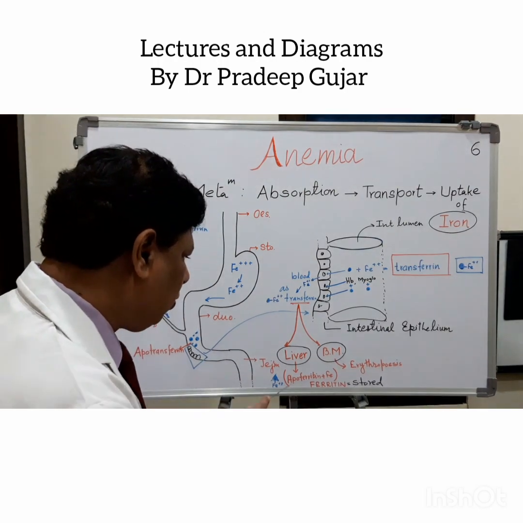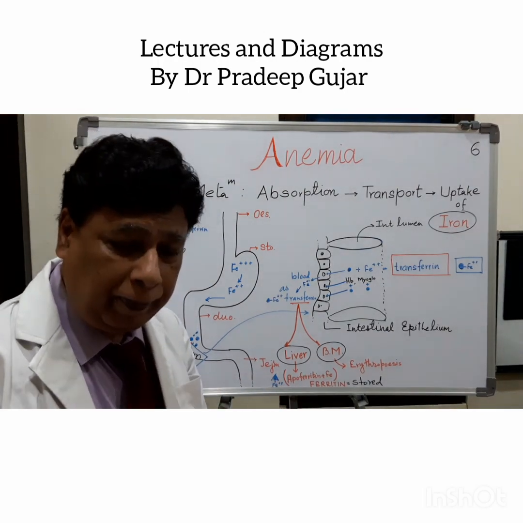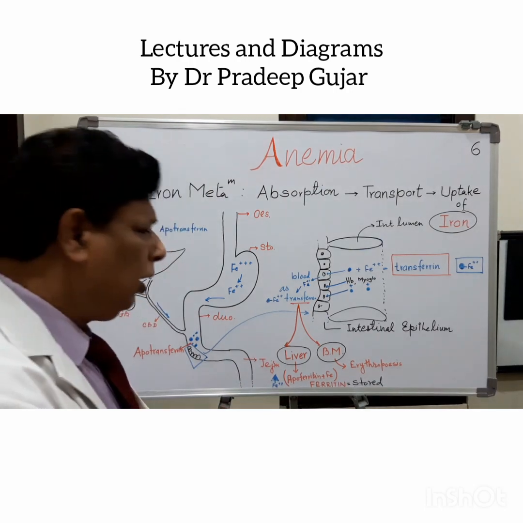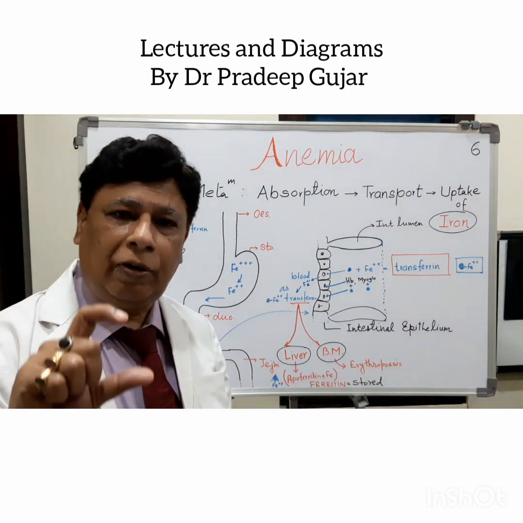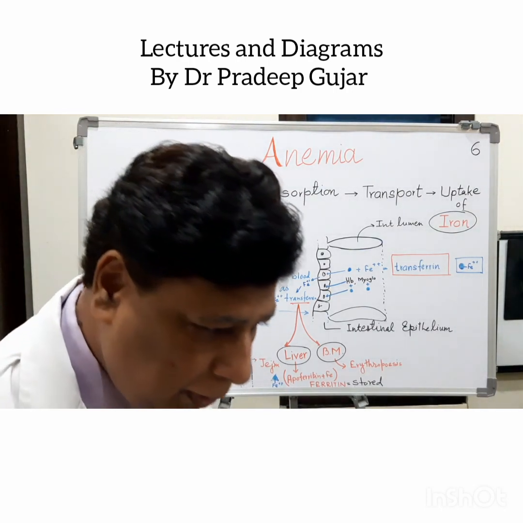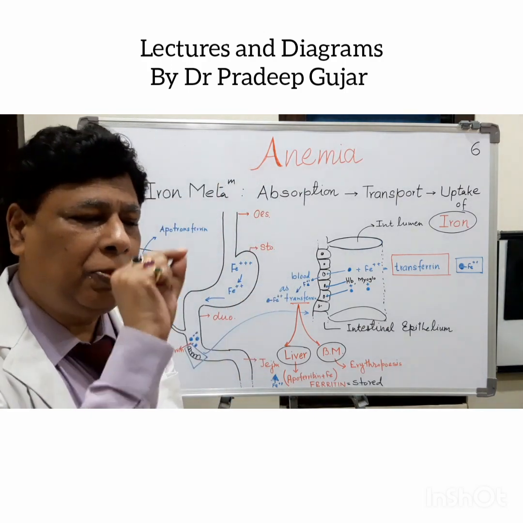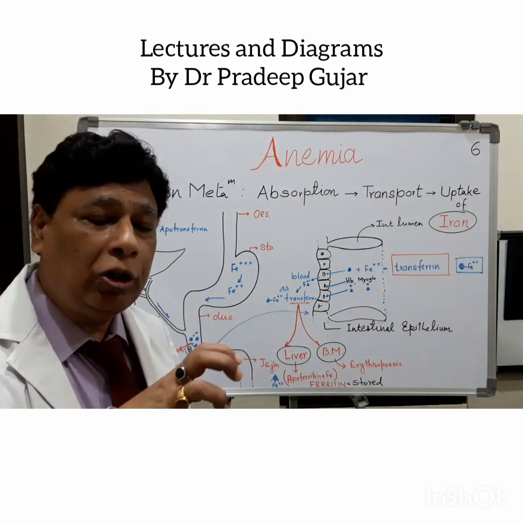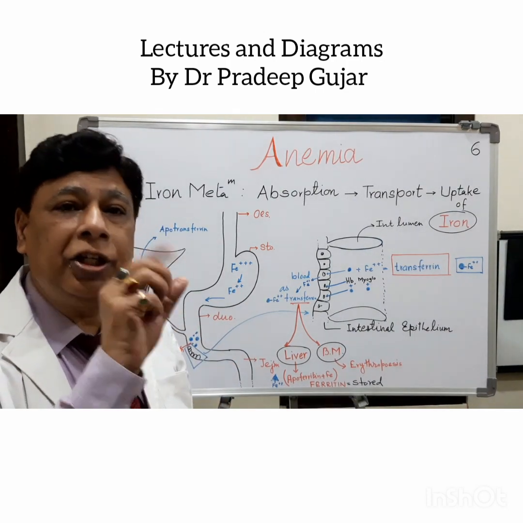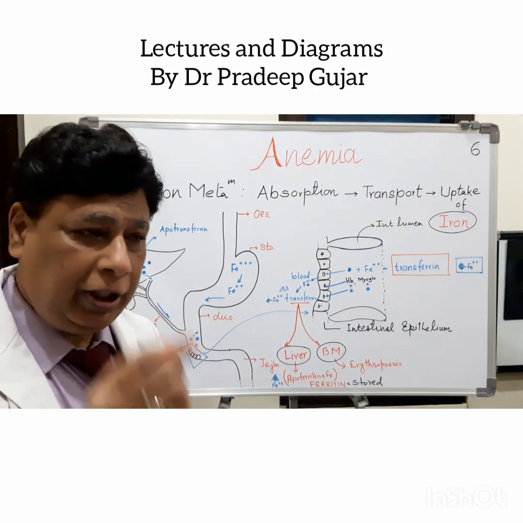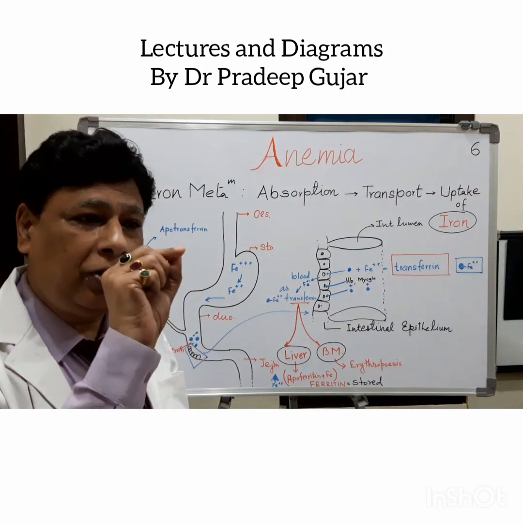That protein molecule is known as apoferritin. The apoferritin is a large molecular weight protein molecule, and there are various receptor sites on this molecule where the iron is attached. The free iron gets attached to this apoferritin molecule.